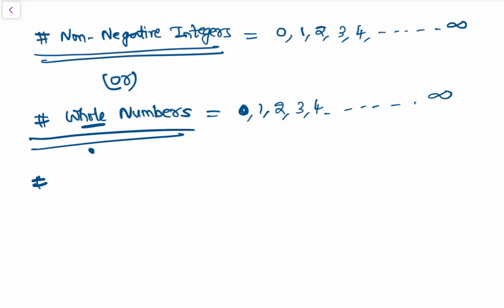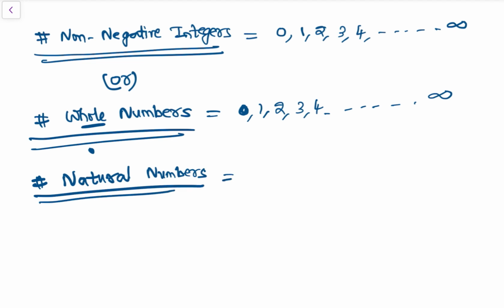Then we have natural numbers. Natural numbers are what? Natural numbers are those which we count: 1, 2, 3, 4, and so on till infinity, right? So these are natural numbers. So natural numbers start with 1, whole numbers start with 0. Okay, so this we need to remember.